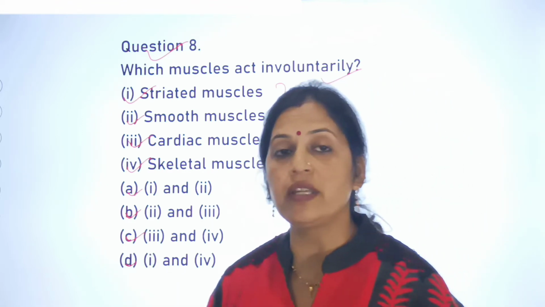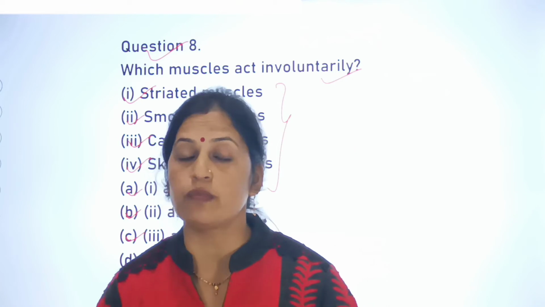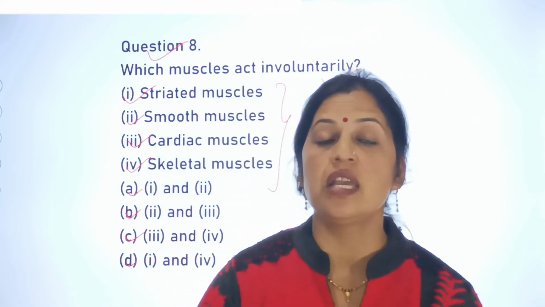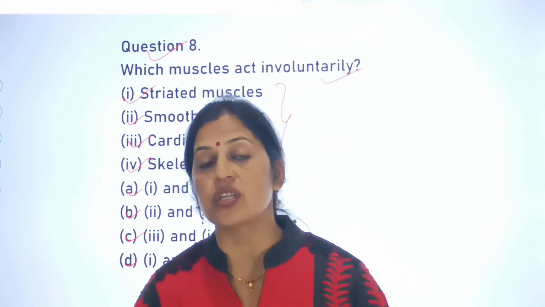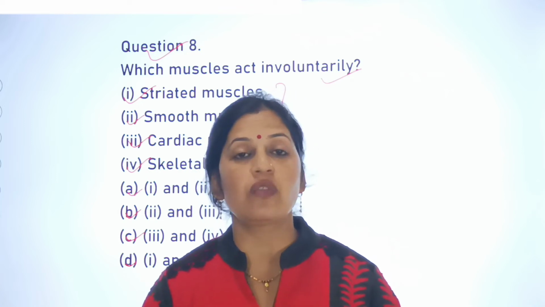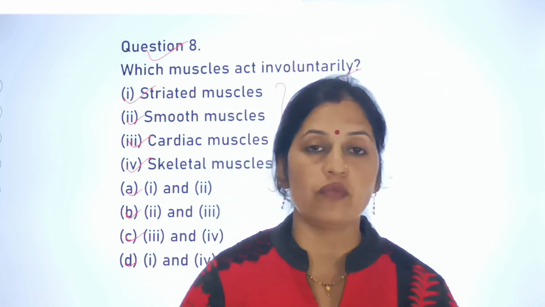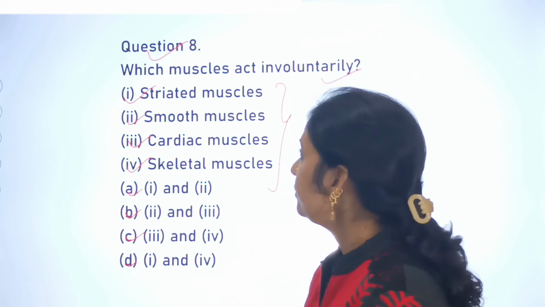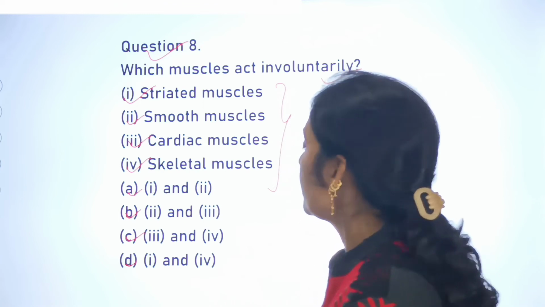That means you have to find out of these muscles which muscles act as involuntary. That means there are 2 types of actions regarding the muscles, that are voluntary actions as well as involuntary actions. So which muscles act involuntarily?